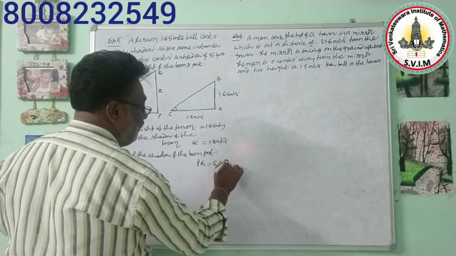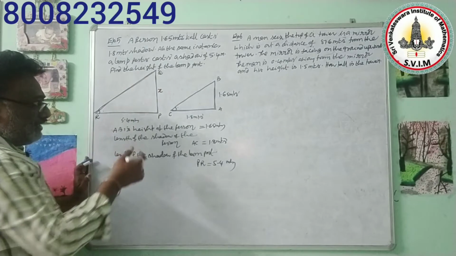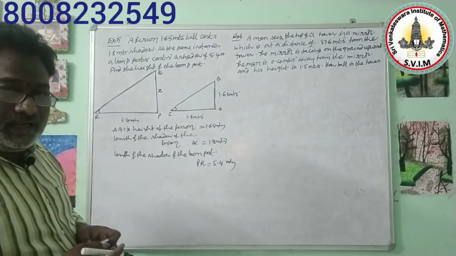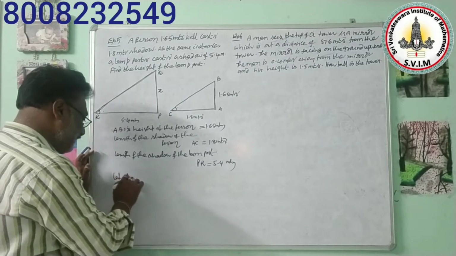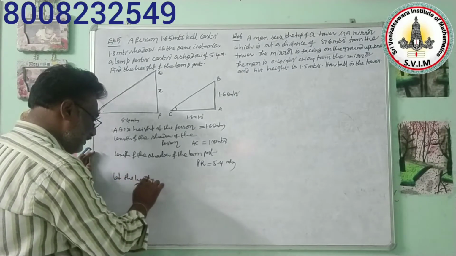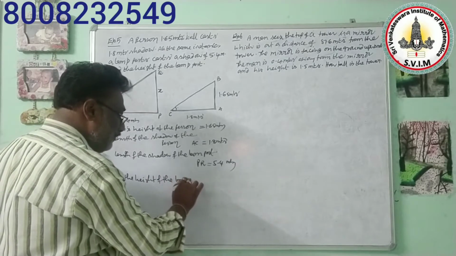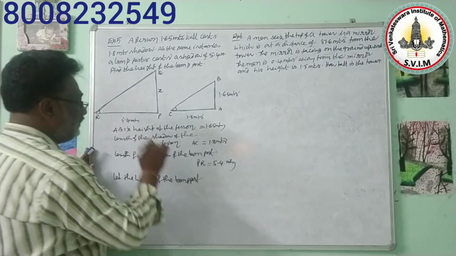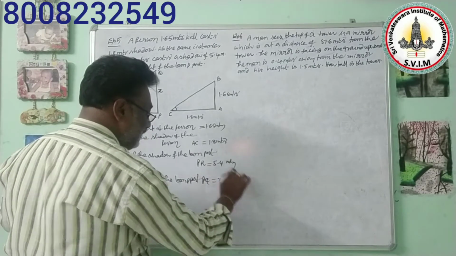That's all. This height you need to find, that's why you are assuming the height of the lamp post as x. So you need to take it as: let the height of the lamp post, that is PQ, be equal to x meters.